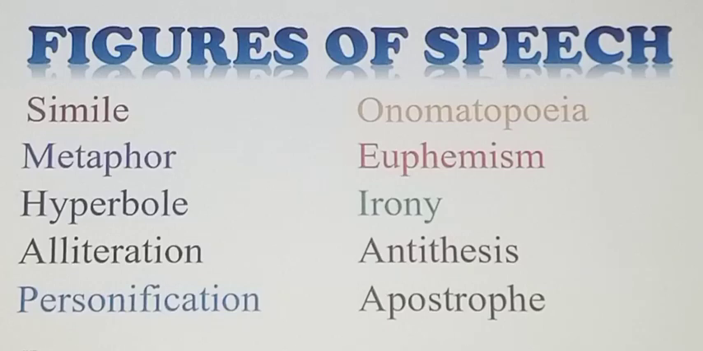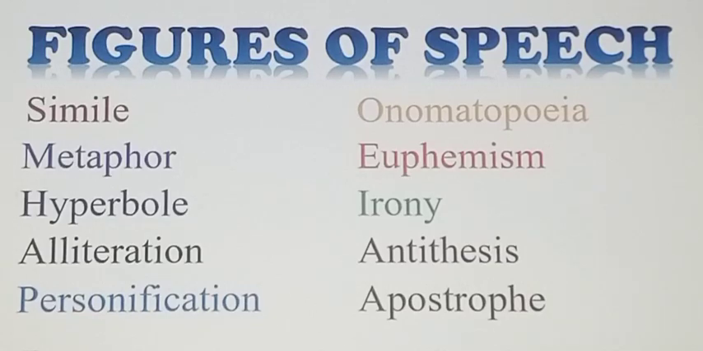The next one you can see on the screen is hyperbole. Hyperbole is a figure of speech in which something is described in exaggeration, as much greater than it really is. For example, Wordsworth says in his poem Daffodils, 10,000 saw I at a glance. Here, the poet uses hyperbole to describe the vast number of daffodils he saw there.